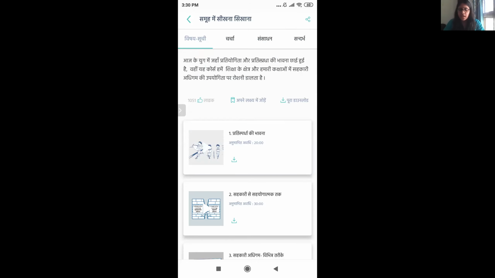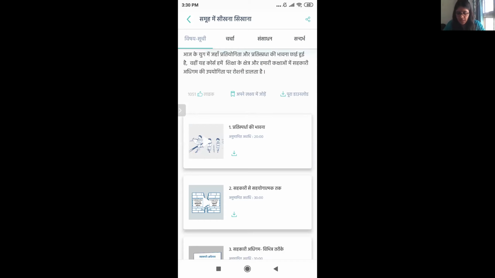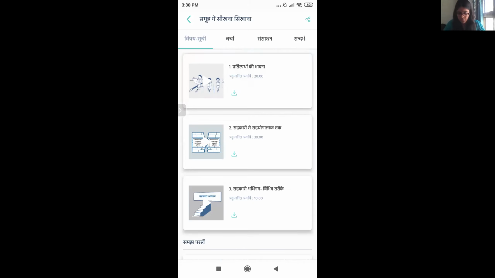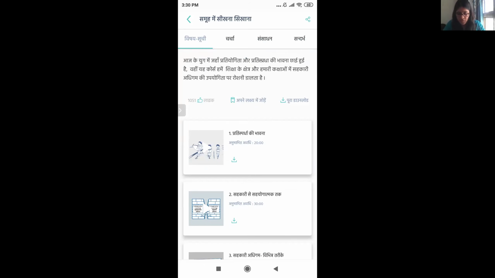Okay. As you can see, this is the course, Samuh Mein Seekhna Sikhana. Now let me take you through a brief structure of it. At the top, you can see a brief introduction of the course. So when you are trying to take up any course, just explore it properly, have some understanding of it, and then sign up for it or add it to your Lakshya so that you know what you have signed up for. So this is the brief introduction.